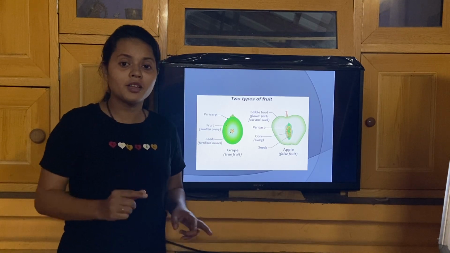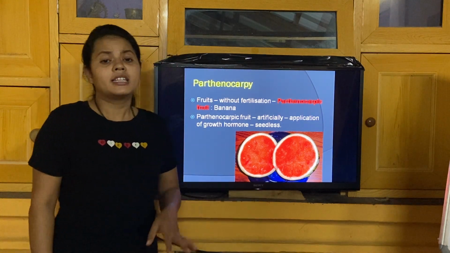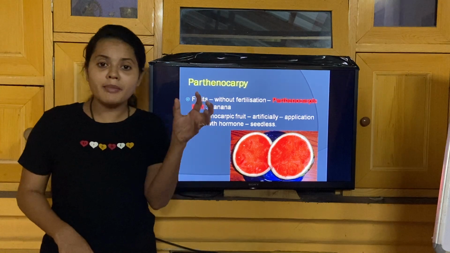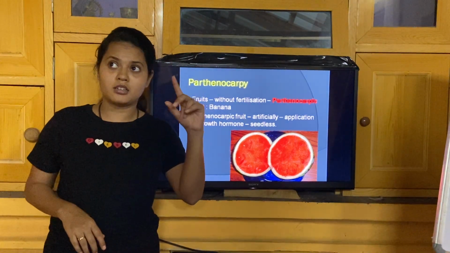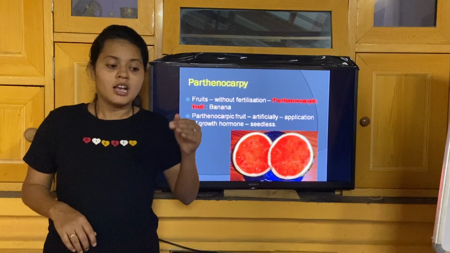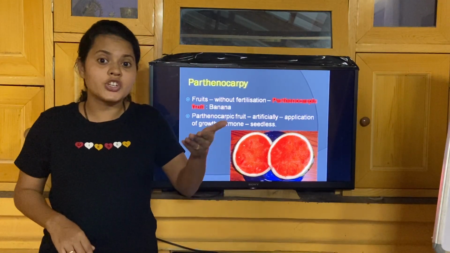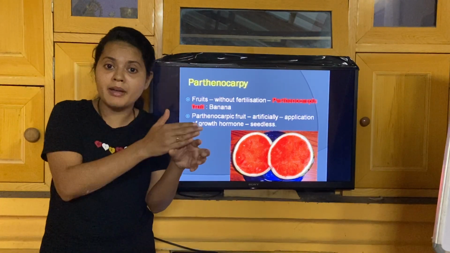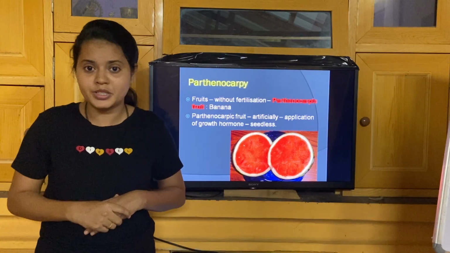False fruit which are developed from the thalamus. Okay, now there is one special mode of formation of fruit wherein the female gamete itself undergoes development. If you remember an example in case of animals, I told you there are some animals which reproduce parthenogenetically. Why am I saying this? Because in these animals the female gamete itself undergoes development and will give rise to a new individual.